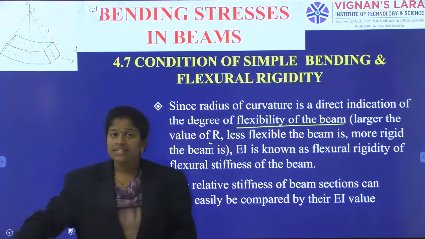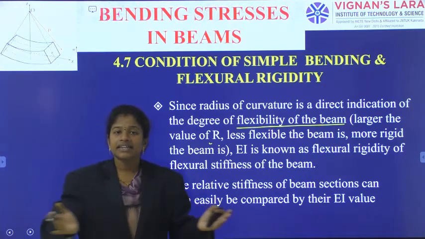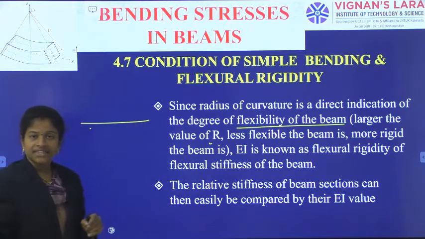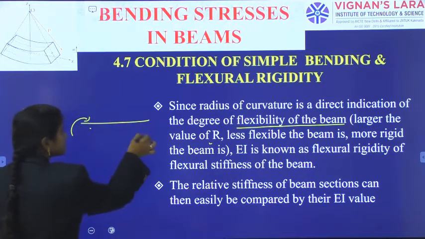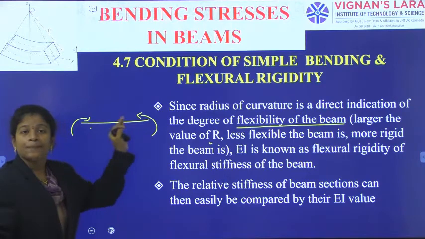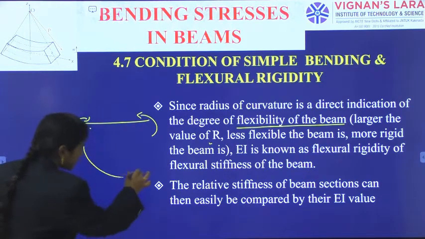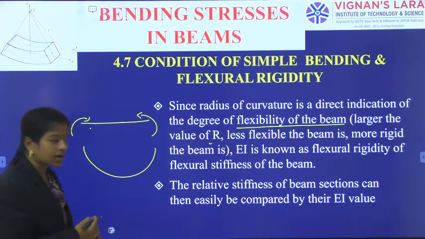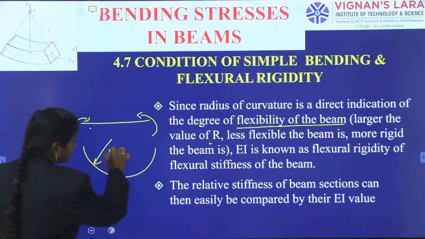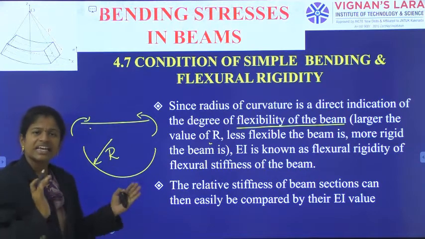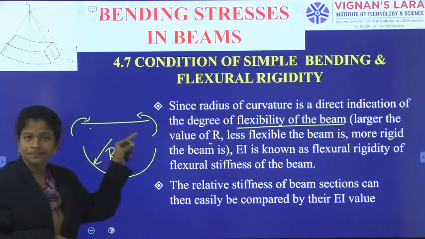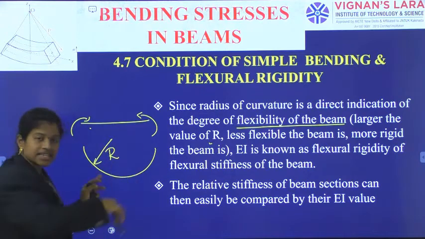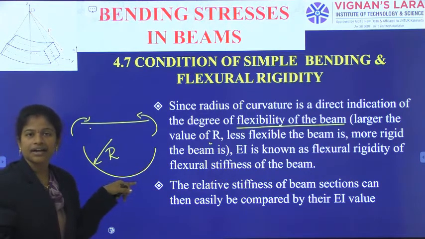The radius of curvature is small because it has bent easily. It is very flexible, so it has bent easily and taken a small circular segment with radius R.